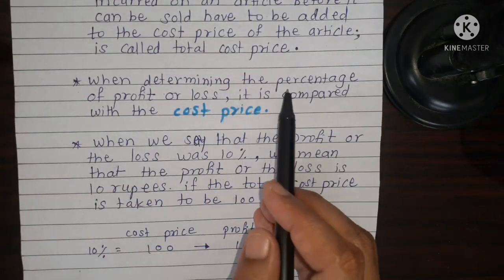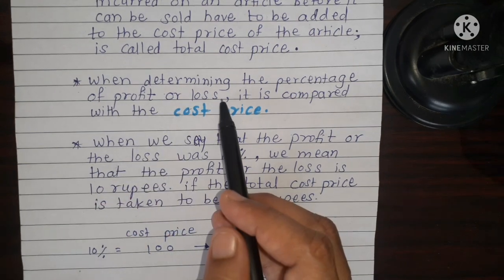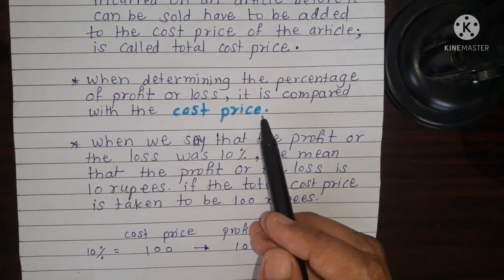When determining the percentage of profit or loss, it is compared with the cost price.